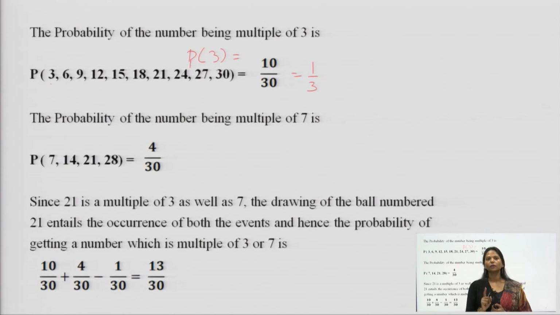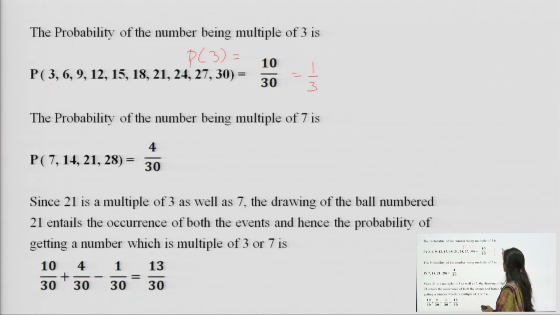So, if a ball number 21 comes out, then what happens? This is the number which is an intersection point between the 3 and 7. If the ball number 21 comes out, this ball is a multiple of 3 as well as a multiple of 7.